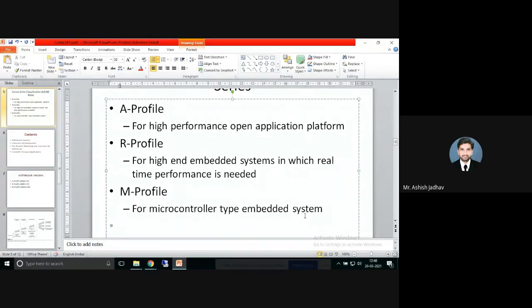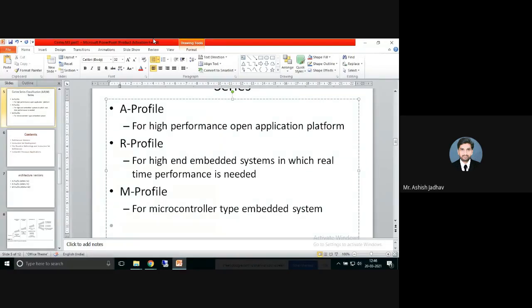See, there are 3 MCQs asked on this particular explanation. That's why I'm asking in the same pattern. If I have to build an automotive braking system application, which category of processor should I use? A profile, R profile, or M profile?